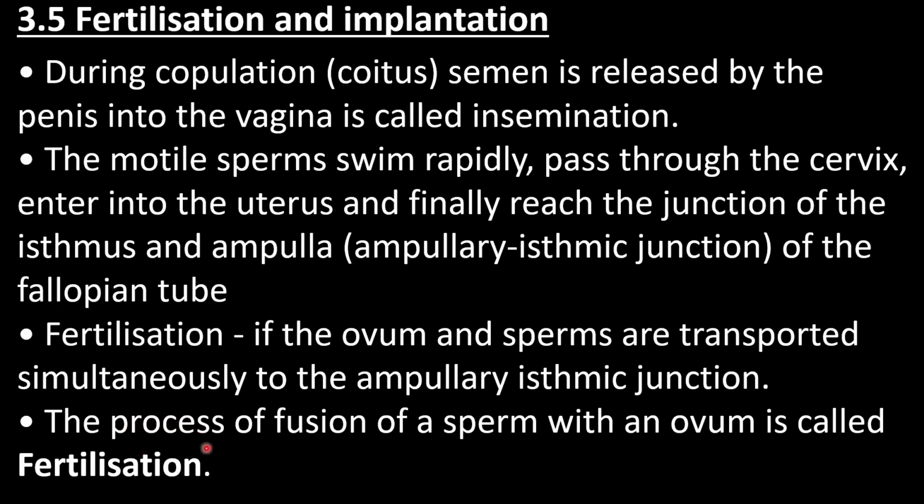So already you know that the sperm and the ovum are the male and the female gametes. They are haploid. The fusion of haploid sperm with haploid ovum will give rise to the zygote, which is a diploid one. And the process of fusion of sperm with the ovum is called fertilization, and it takes place in the fallopian tube, particularly the ampullary isthmic junction.